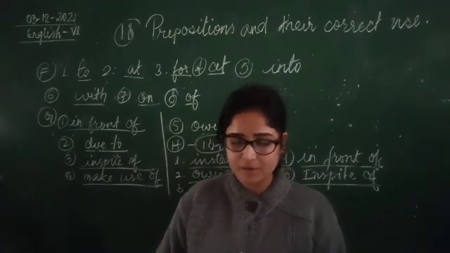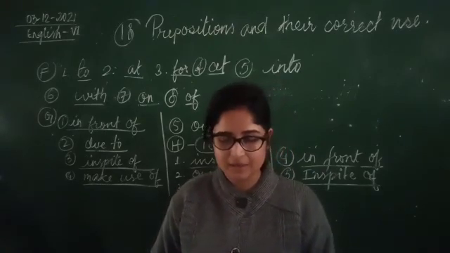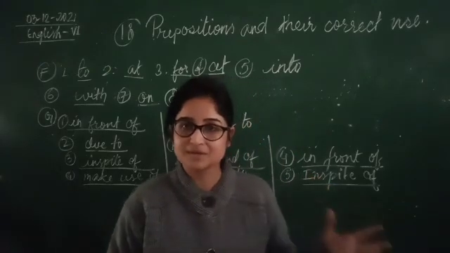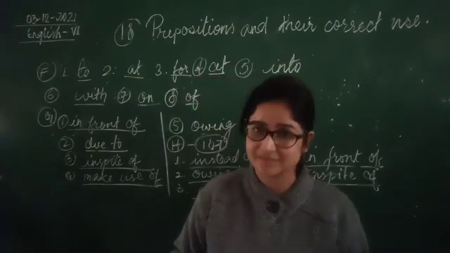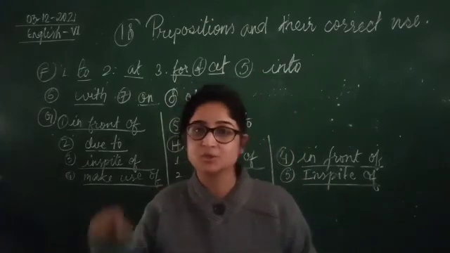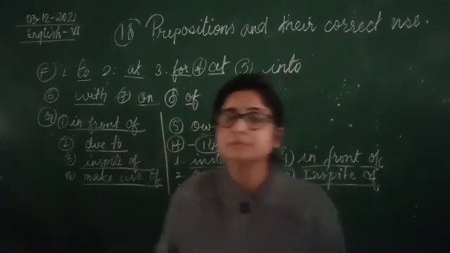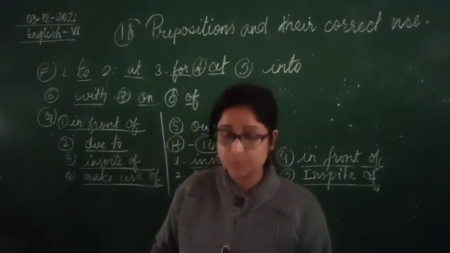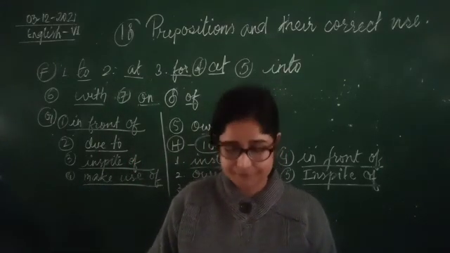I will agree on this point. I may agree with a person or on a point. So when you use a person with whom you agree, you choose with. And when you agree on a point, you use the preposition on. Okay. Mother waited at the gate. So waited will always take at.